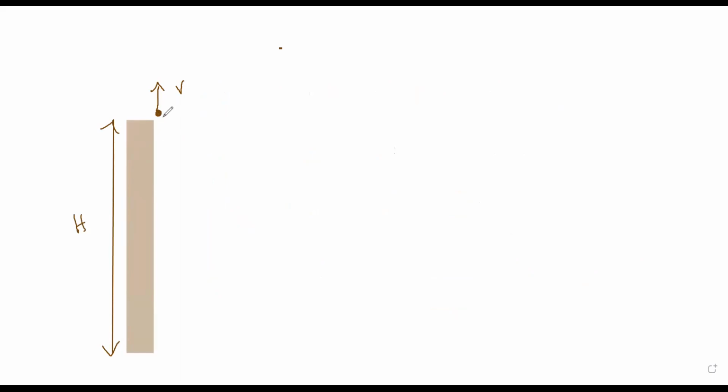The final displacement is from the top of the tower to the bottom of the tower. It doesn't matter what path it has covered: this is the starting point and this is the ending point. The displacement is minus h because it is downwards.